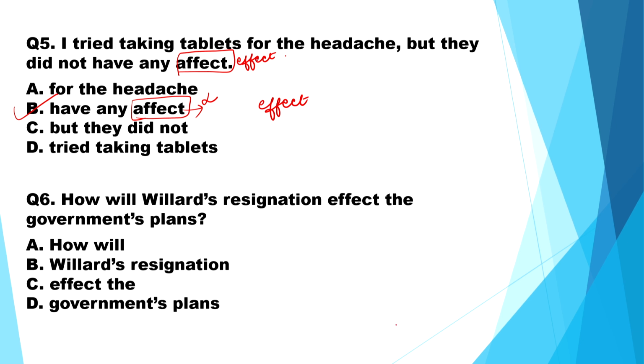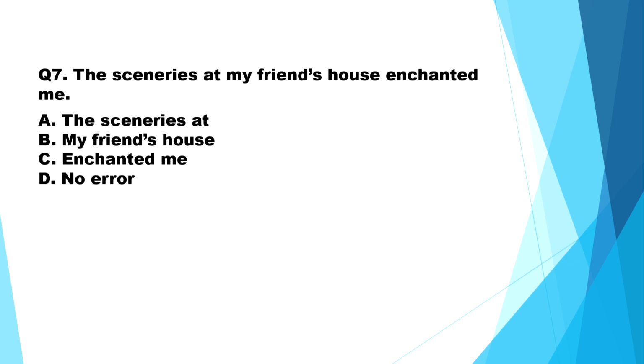Now, another question, how will Williard's resignation effect the government's plan? Again, the error is in part C. Again, here instead of effect, affect will be used. So, we will replace effect with affect. Let us move on, solve this.